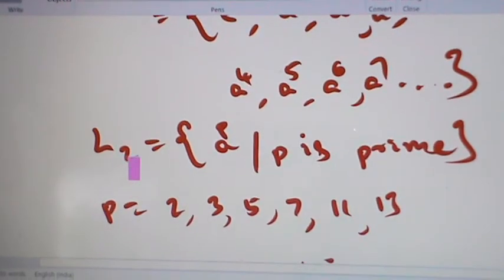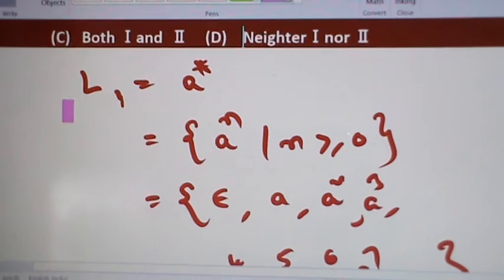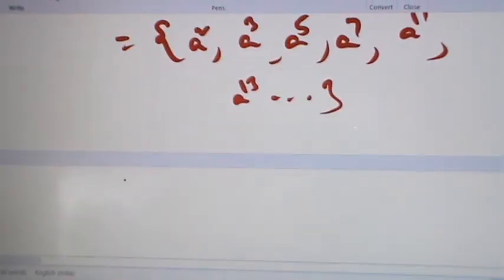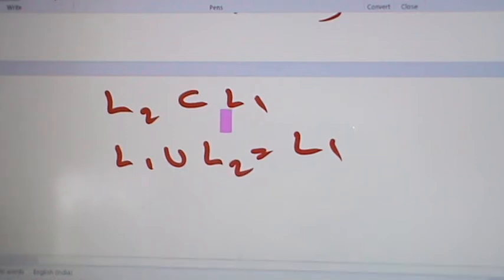So L2 is a subset of L1. So L1 union L2 equal to L1, because L1 is a superset.